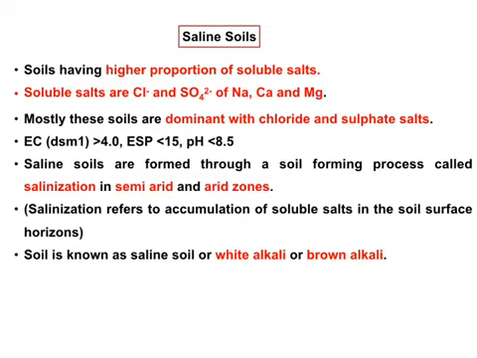The saline soils are formed due to the process called salinization. Mainly occurs in semi-arid and arid zones. These areas mostly see saline soil formation. Salinization means accumulation of soluble salts at the surface horizons of the soils. The saline soils are otherwise called white alkali or brown alkali soils.